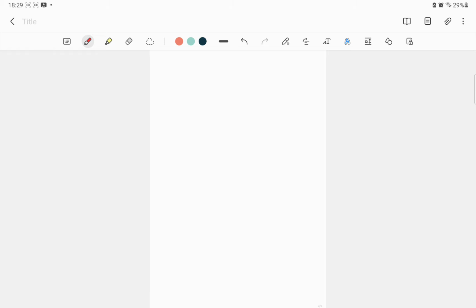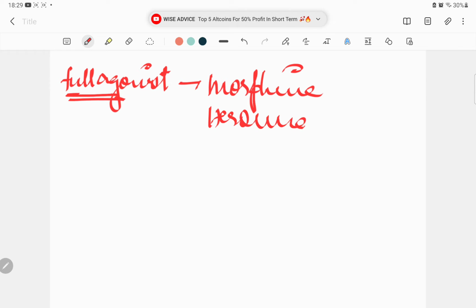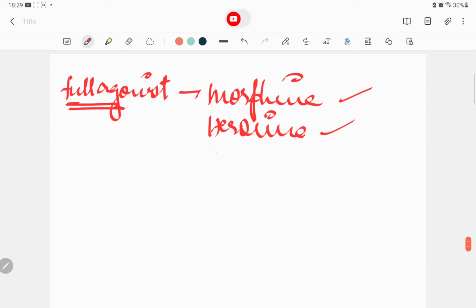Now, we must also understand that there are varieties of drugs. For example, you have full agonists, meaning these drugs are going to act as full agonists at these mu receptors, at these opioid receptors. The drugs include morphine, heroin, the most abused drug, and then you have meperidine.